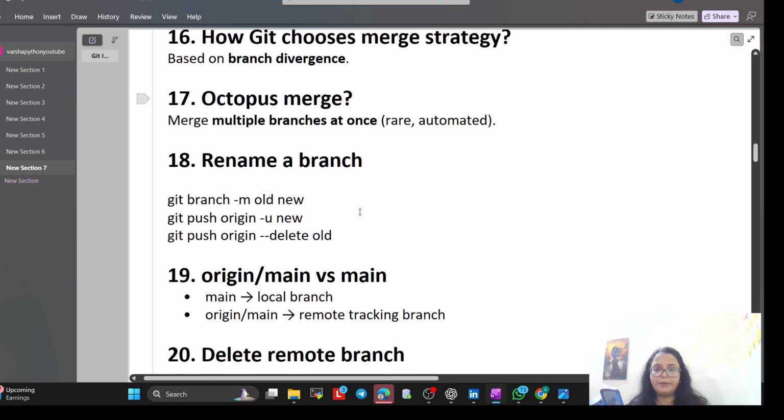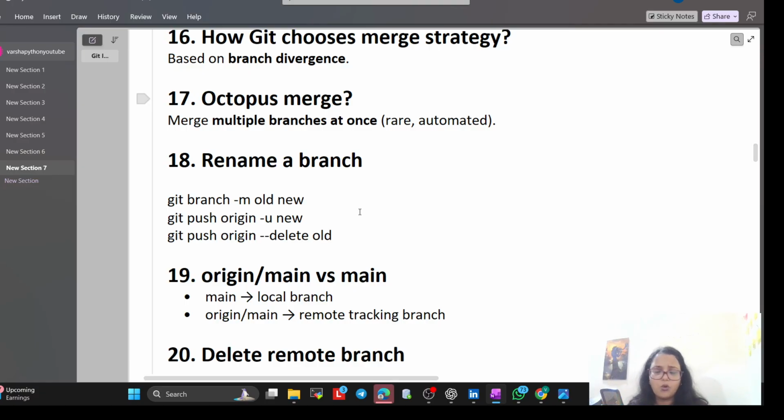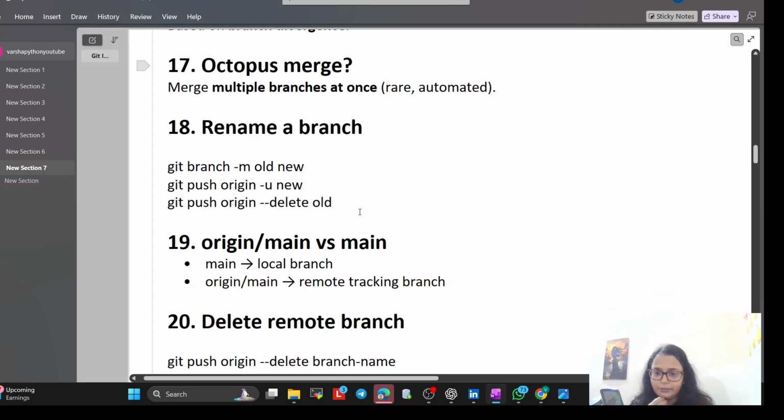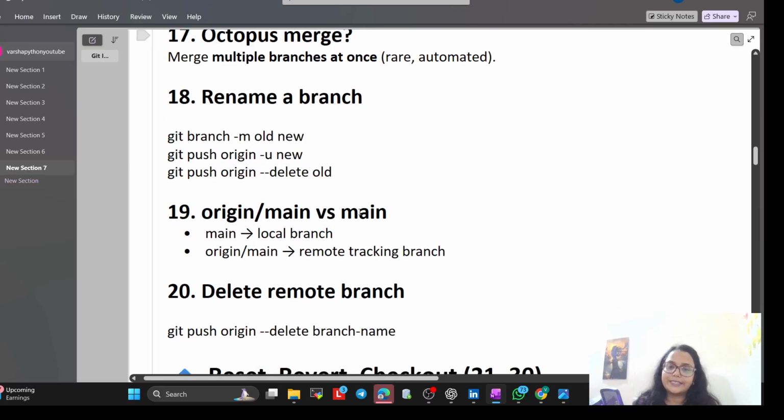Now, how can we rename a branch? This is the command: git branch -m old-name new-name, then git push origin -u new-name, and git push origin --delete old-name. So this is the way we can rename. That is the command you only have to learn and remember. I don't think there is anything to explain.